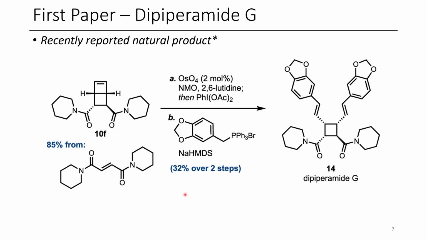Now, I mentioned that the authors also reported a total synthesis. So the authors chose a recently reported natural product that was originally reported in 2015. They took one of their products from their chemistry, which is this bis piperinamide, and they were able to undergo oxidative cleavage to form the dialdehyde, and 2 Wittig reactions later, they're afforded with dipyperamide G. Dipyperamide G is a bioactive amide which shows promising cytotoxicity when used in conjunction with paclitaxel, also known as Taxol.